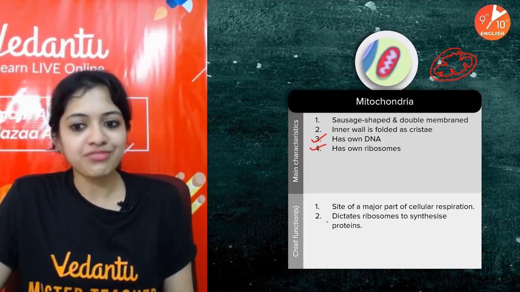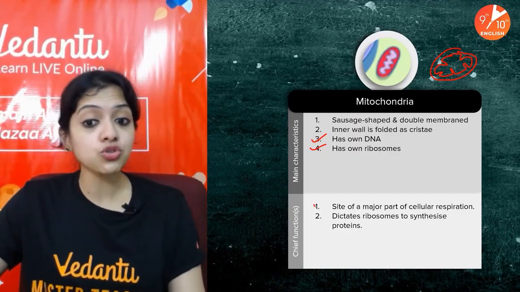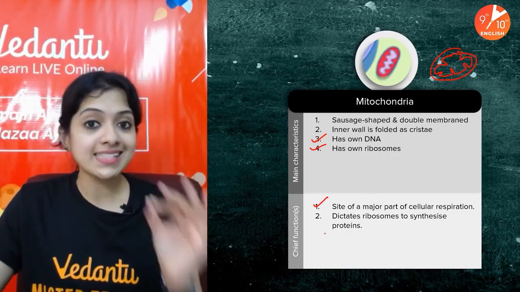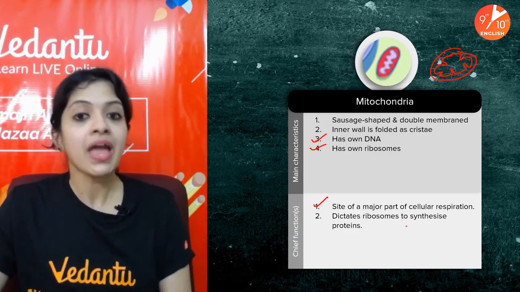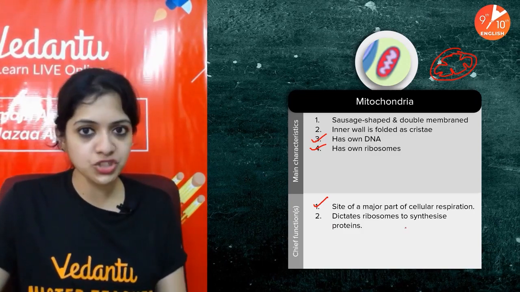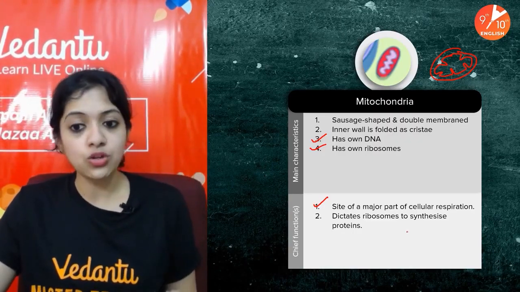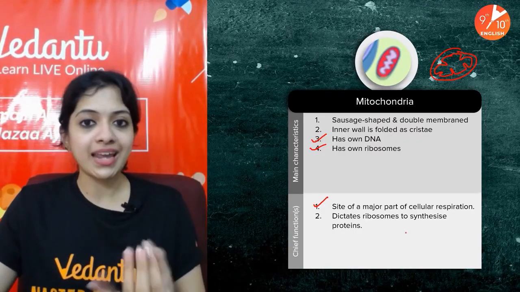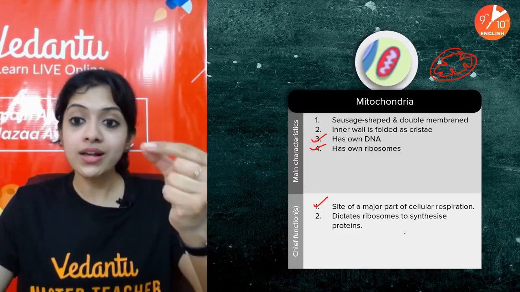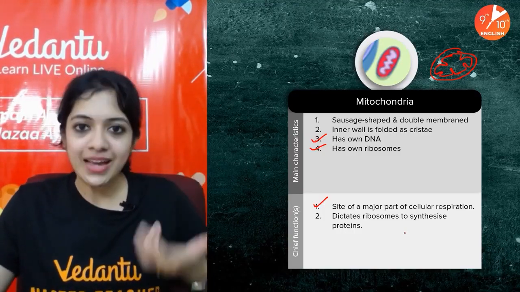So what are its chief functions? The main thing is that mitochondria act as a major site of cellular respiration, especially in aerobic respiration. Like in our case, oxygen is used for respiration, as we know. A major part of respiration inside every cell occurs in this part, which we call mitochondria.